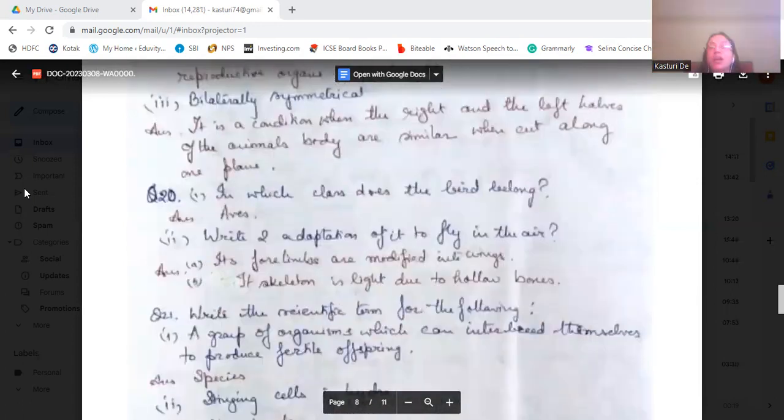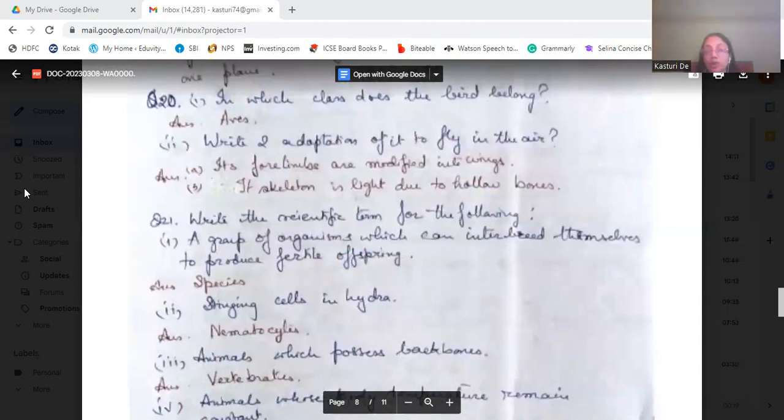In which class does the bird belong? They belong to aves. Write 2 adaptations of it to fly in the air. One is its 4 limbs are modified into wings, and its skeleton is light due to hollow bones. And its body is also streamlined.